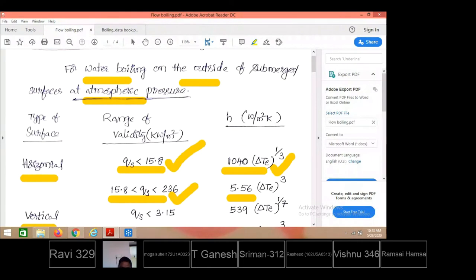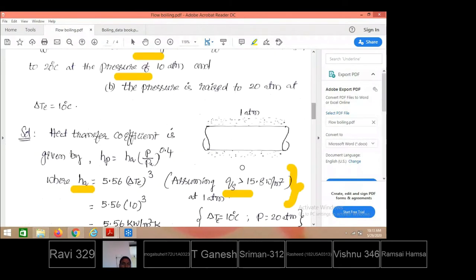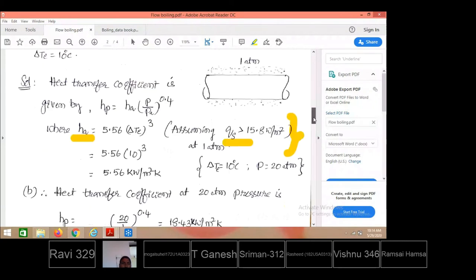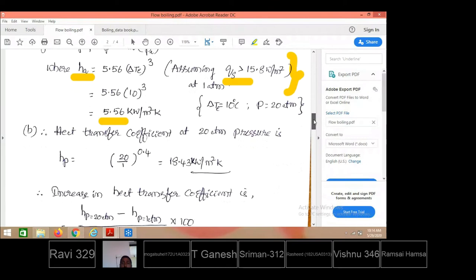For this range of heat flux applied, the h value at atmospheric pressure is calculated as 5.56 times delta T to the power 3. I have calculated the heat transfer coefficient at 1 atmospheric pressure assuming the heat flux supplied is more than 15.8 kilowatts per meter square. Then the heat transfer coefficient at 1 atmospheric pressure with the 10 degrees centigrade excess temperature is 5.56 kilowatt per meter square Kelvin. Then we are trying to get the heat transfer coefficient at 20 atmospheric pressure, with the same 10 degrees centigrade difference.